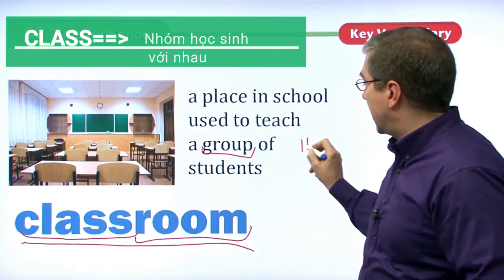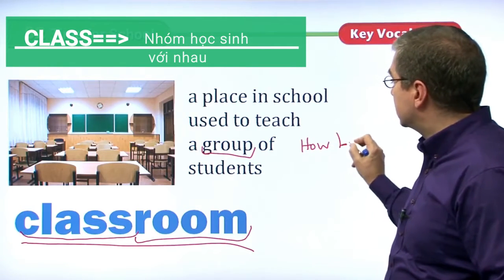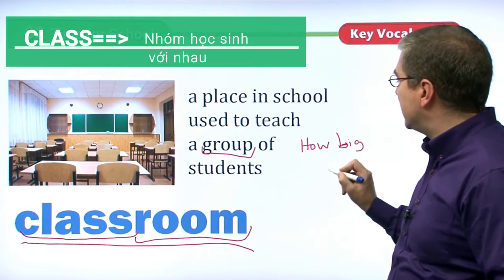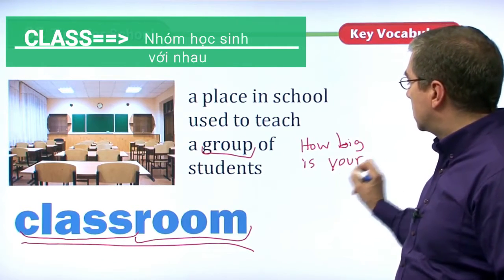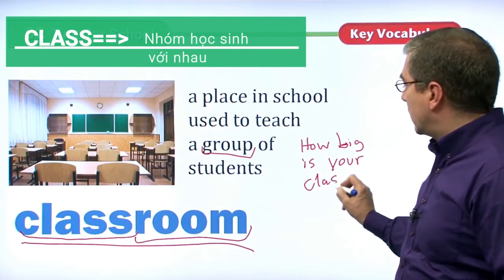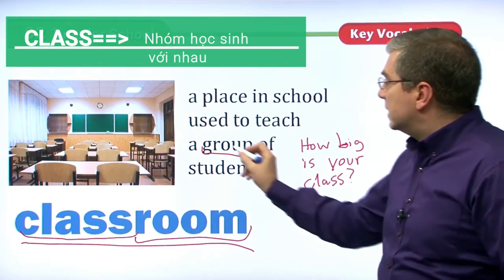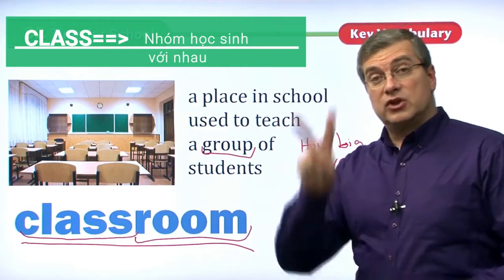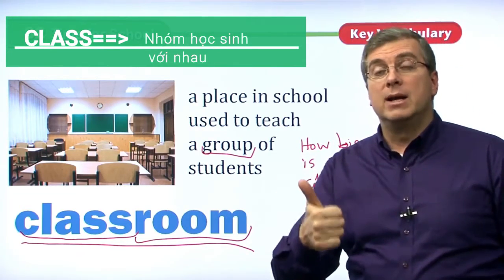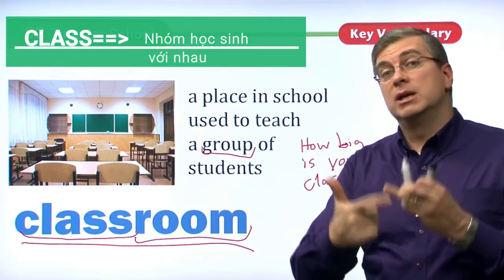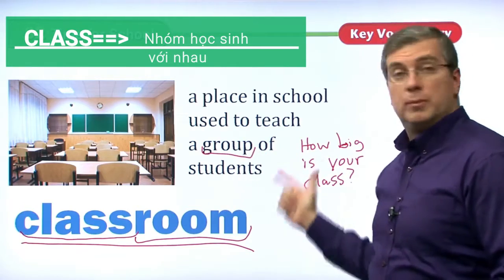How big is your class? How big? Whoops, that's a B. How big is your class? In that way, class is a group of students. So there are two definitions for class. One, when, the period of time. Two, the group of students.